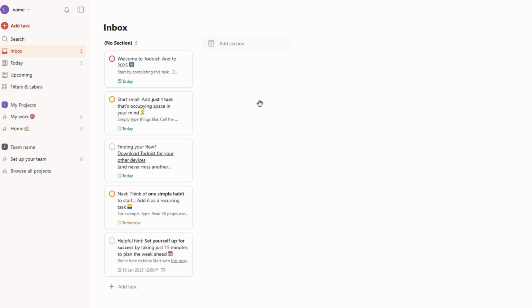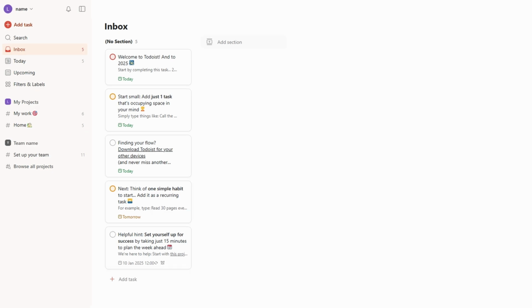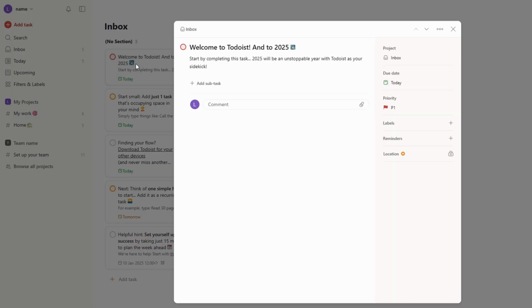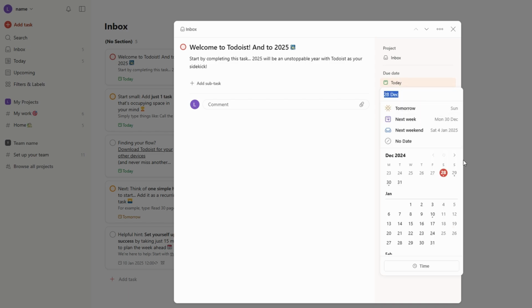Now that you've set up your project in sections, let's take a closer look at how you can manage your tasks in Todoist. When you add a task, it's not just about the task name. You can enhance it with several details that make managing everything more efficient. Pick a date that aligns with when you need the task done. This helps you prioritize your work and stay on track to meet deadlines.